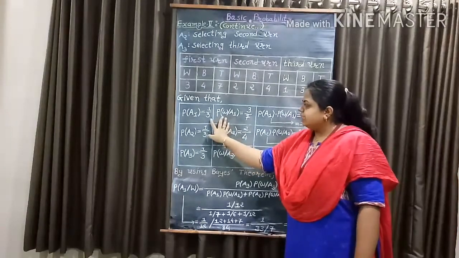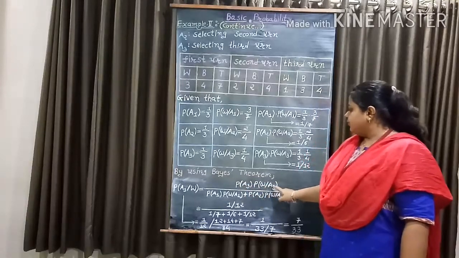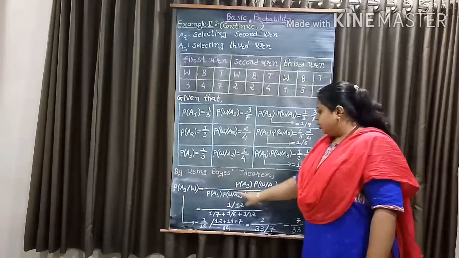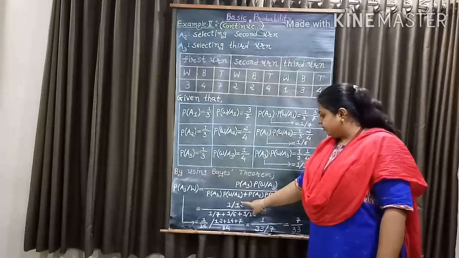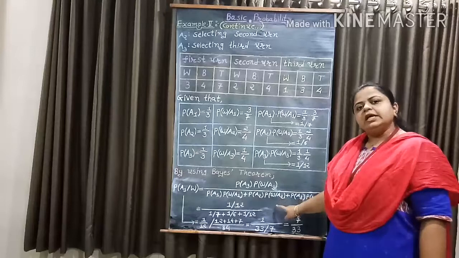Now using this data we have to find each of these products.